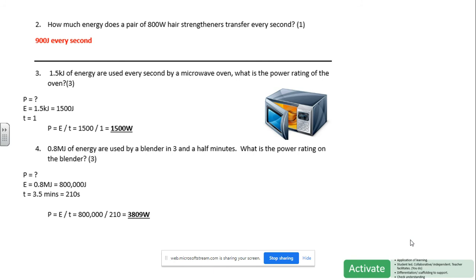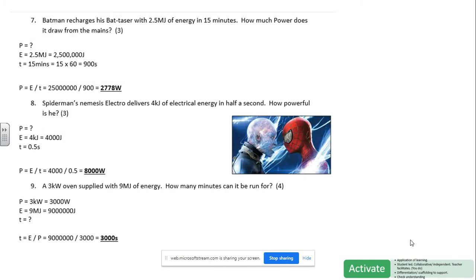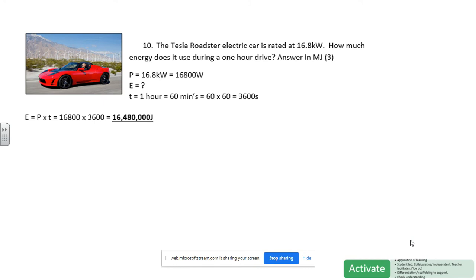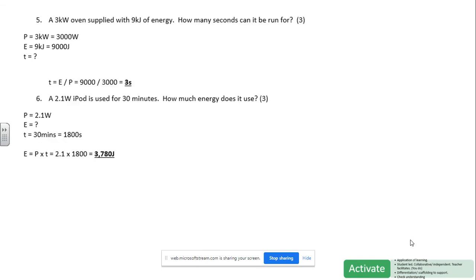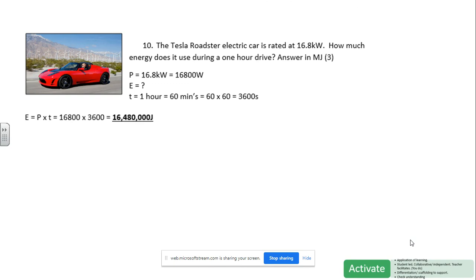Pause it, moving on. Pause it, moving on. And the final ones, pausing, moving on. Good. Oh, there we go, the Tesla Roadster. Okay. So quite tricky. There we go. So any problems with those questions, don't get the solutions even though I've seen them now, okay? And do mail me in Teams and I'll go over them again, okay?